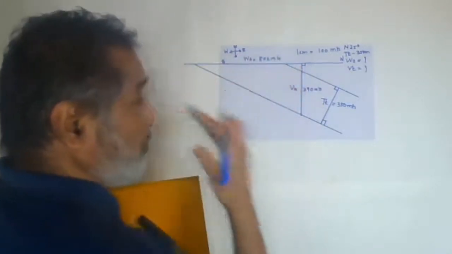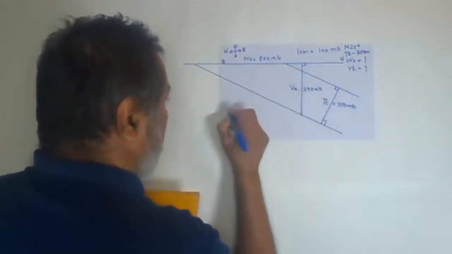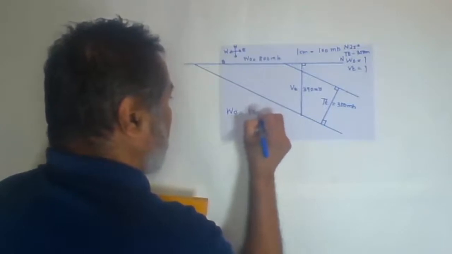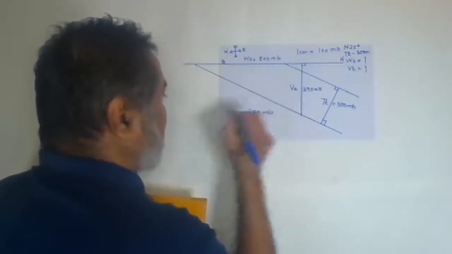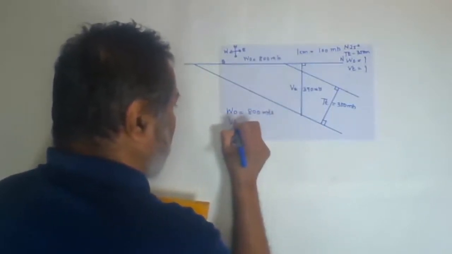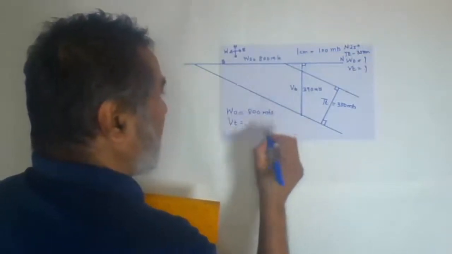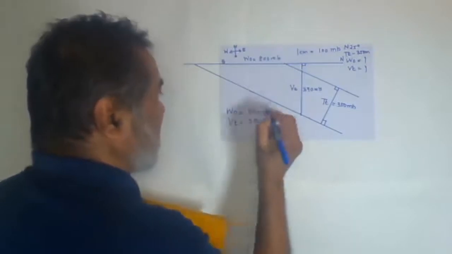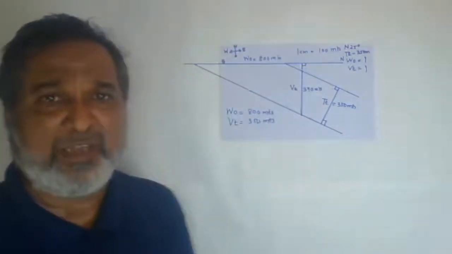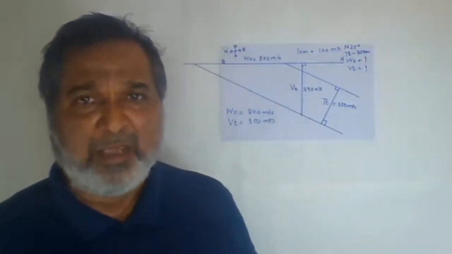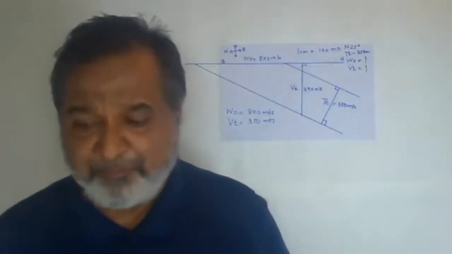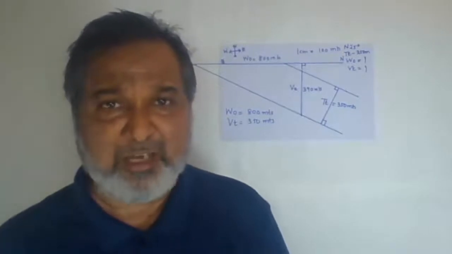Now we have the two questions that have been asked. The first one, the width of outcrop on the horizontal surface, is 800 meters. Write it down on the lower side as the answer. Then the vertical thickness, use the short form, which we found is 390 meters. So this is the first simple problem we have solved, and you will get an idea about this particular problem. I hope this will be clear.